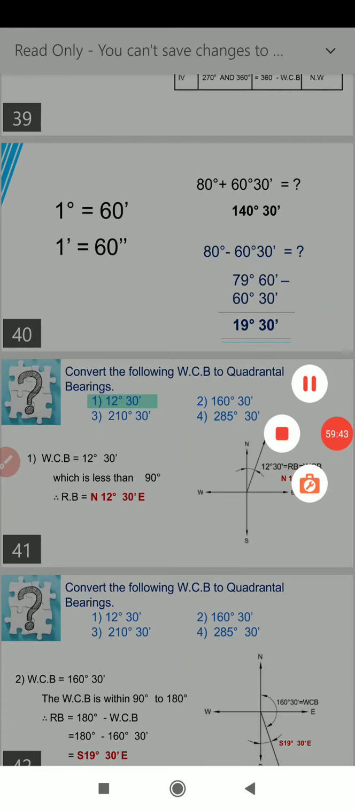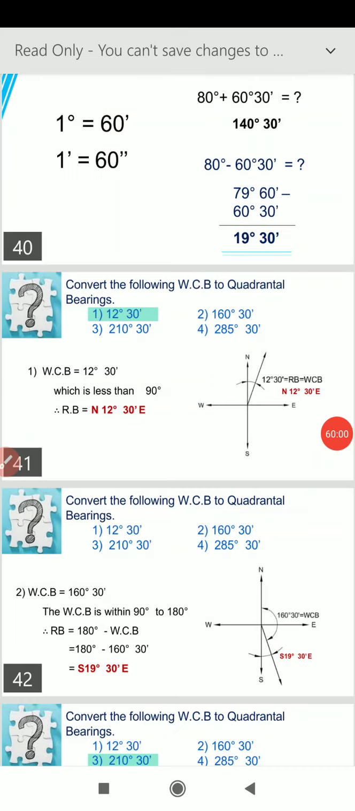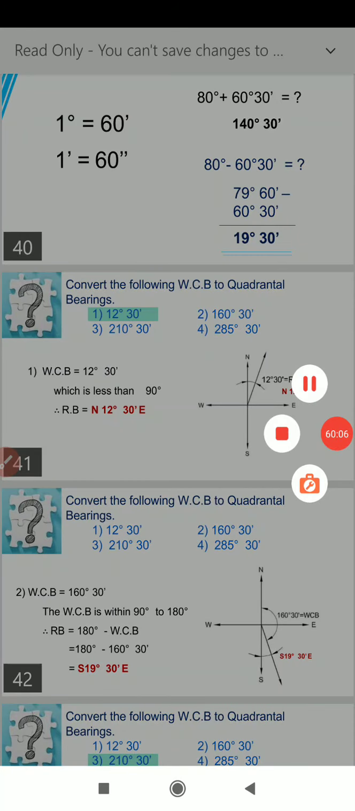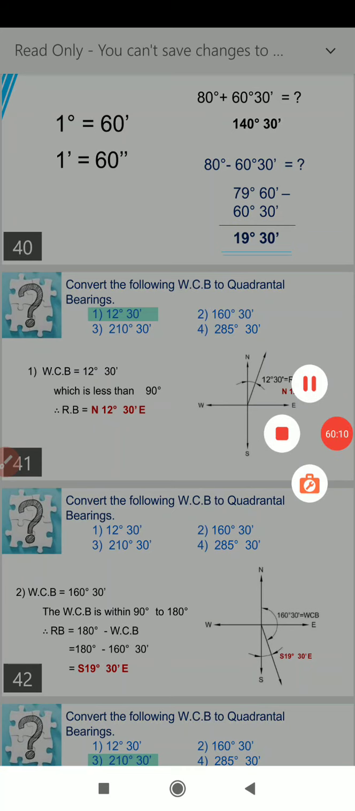The second example is: convert the following whole circle bearings to quadrantal bearings. The first angle is 12 degree 30 minutes. Second is 160 degree 30 minutes. Third is 210 degree 30 minutes. Fourth is 25 degree 30 minutes. So solve it and we will meet after a break.